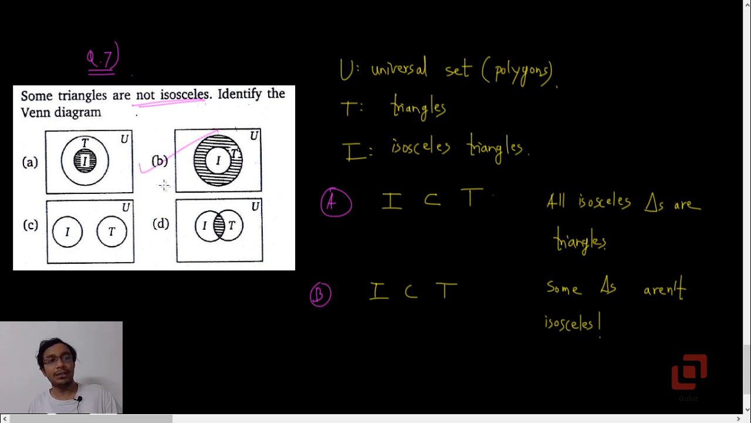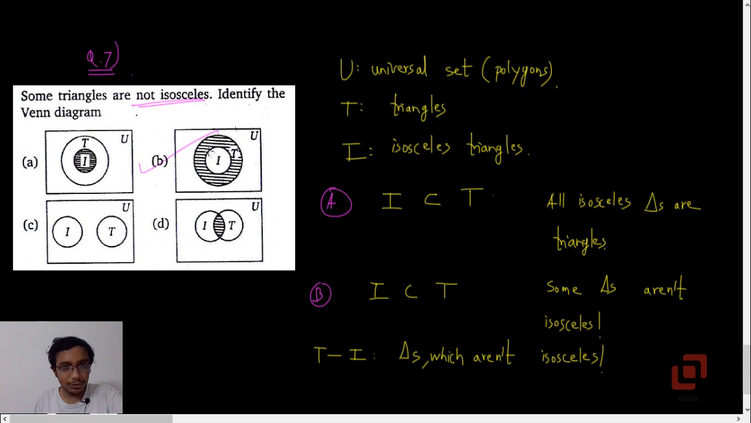So although A and B represent one and the same Venn diagram, depending on what region you highlight, the interpretation changes. So you may say that T minus I is not a null set. T minus I is what we want here. These are the triangles which aren't isosceles, right? And that is the region shown in the hatched color, which I'm highlighting by the pink color. This one.